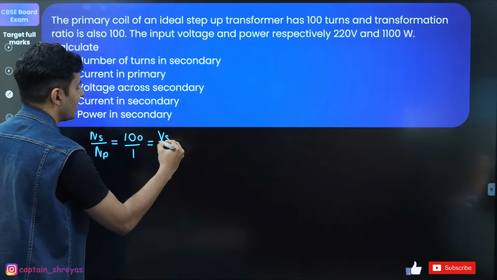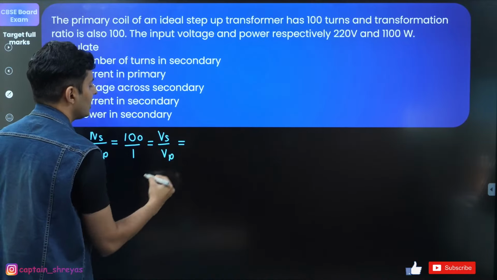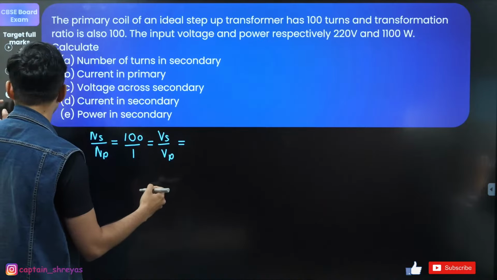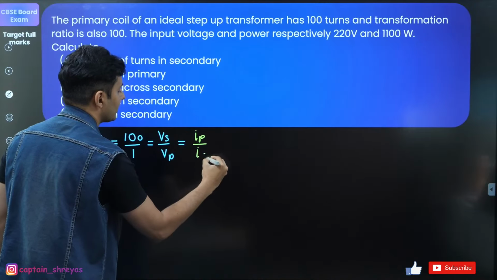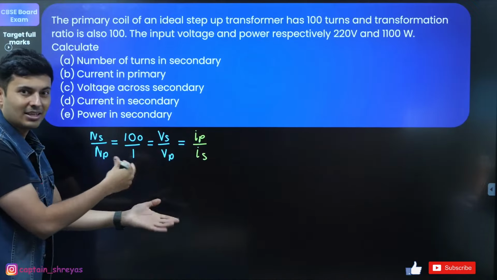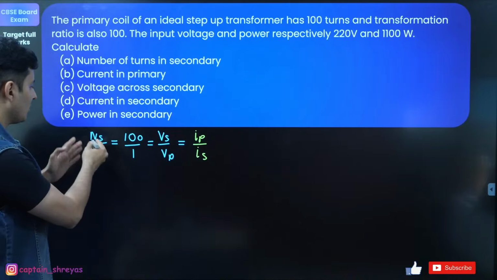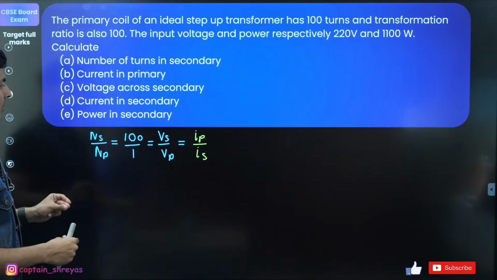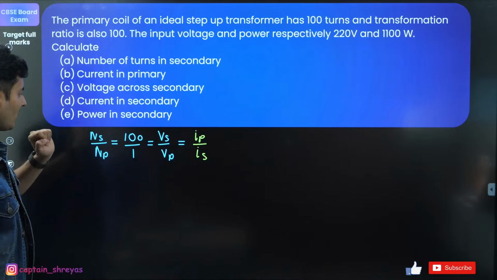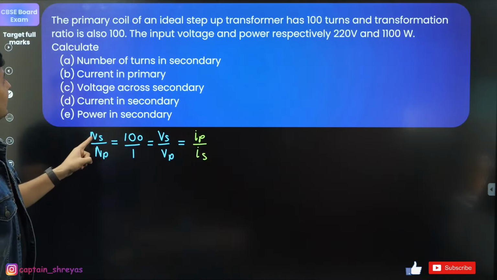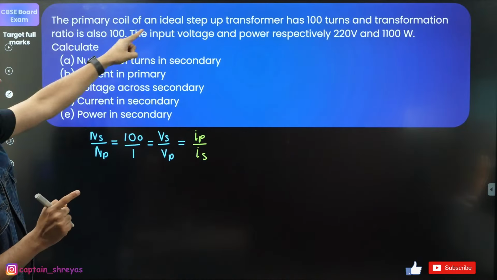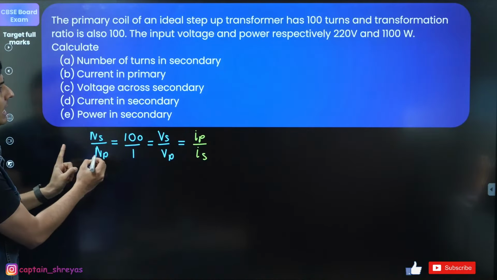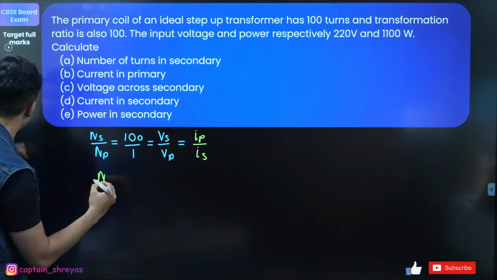This will be voltage in the secondary upon voltage in the primary, which will also be equal to current in the primary upon current in the secondary. It is exactly inverse. Voltage and current are inverse to each other. Now, what we are going to do: in a step-up transformer, the number of turns of the primary coil is given, so NP is given.